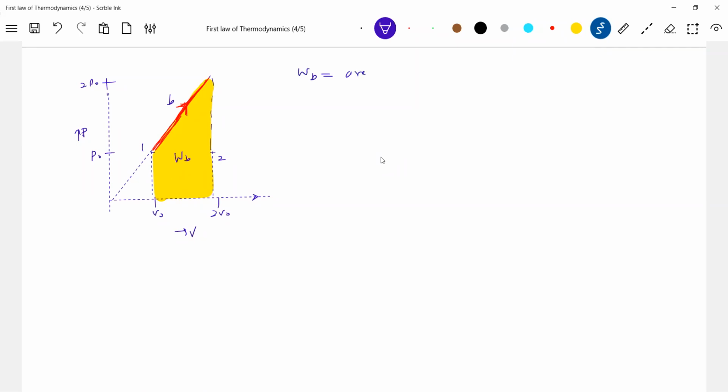Work done in path B is equal to the area of the trapezium in the PV graph. So what is the area of the trapezium? Half into base, 2 V naught minus V naught, into the sum of parallel sides, P naught plus 2 P naught. So how much are we getting? 3 P naught V naught by 2. What about positive or negative? Volume is increasing, so it is positive. Is this okay now? Similarly, work done along path A.